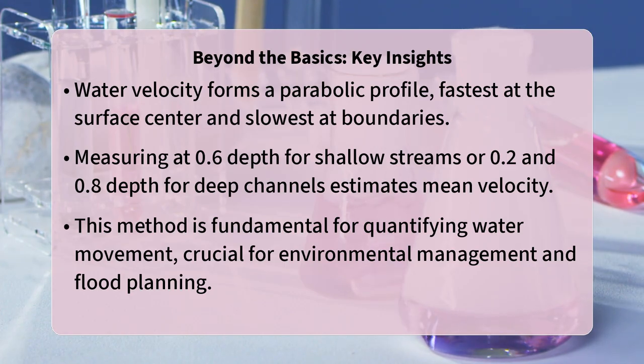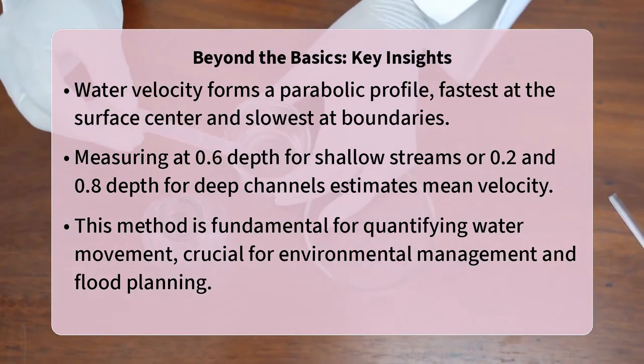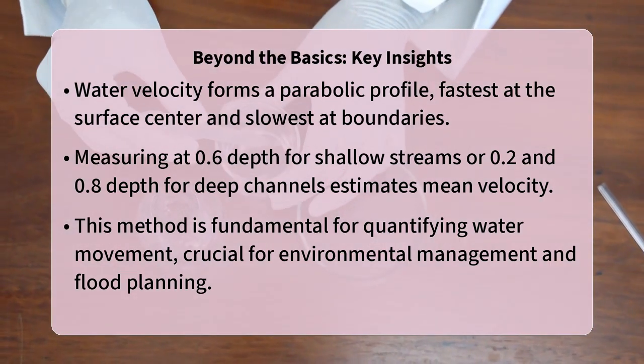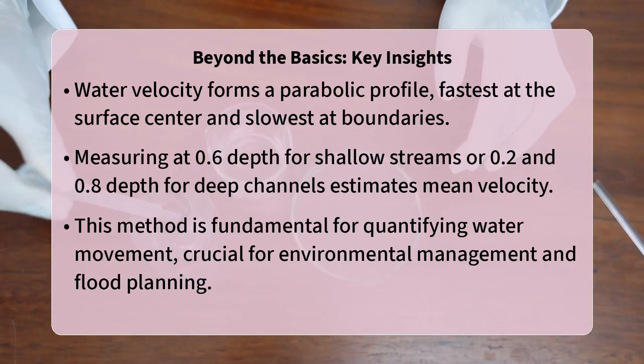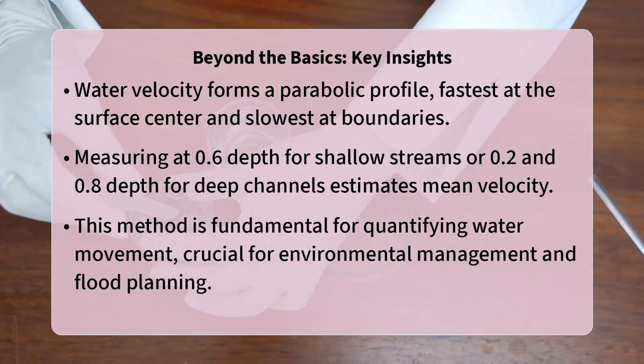Understanding the velocity area method provides a critical foundation for comprehending how hydrological processes are quantified. It allows us to transform observable stream characteristics like depth, width, and velocity into an essential measure of water movement, which is vital for managing water resources, assessing ecosystem health, and preparing for natural events like floods and droughts. Mastering this technique is a key step in understanding our planet's dynamic water systems.